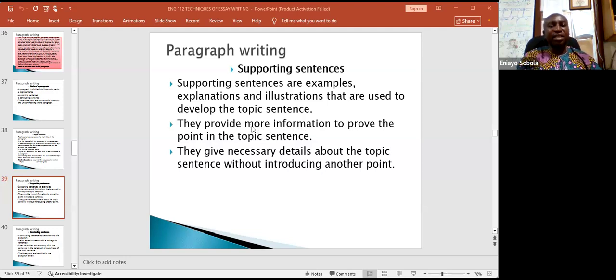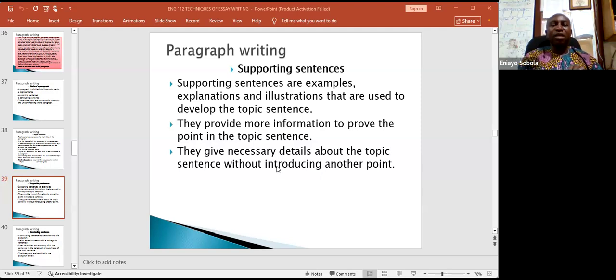Each of the sentences in the supporting sentences will give you several pieces of information, and all of them must contribute towards the main goal of the paragraph, of the topic sentence. Also, they give necessary details about the topic sentence without introducing another point.